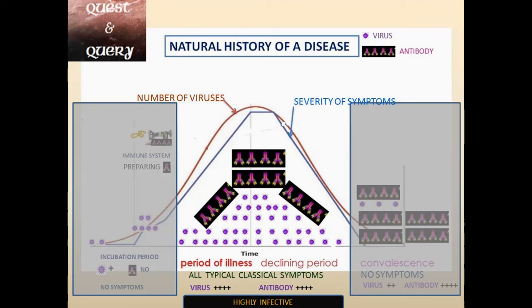Now there is a fight going on between the immune system and the organism. The immune system starts producing more and more antibodies. So what happens here? The number of antibodies will be very high. So during this period, he will have all the symptoms of the disease. He will be highly infective to others, because he will be coughing out the virus. Third, highly infective during this period. Remember, there are more number of virus, so confirmative test will be positive. There are more number of antibodies, so rapid test will be positive also.